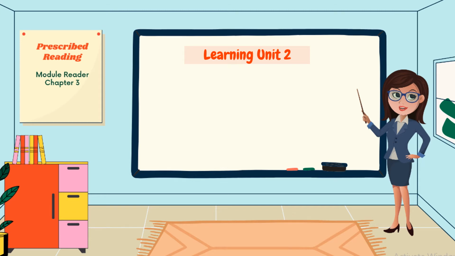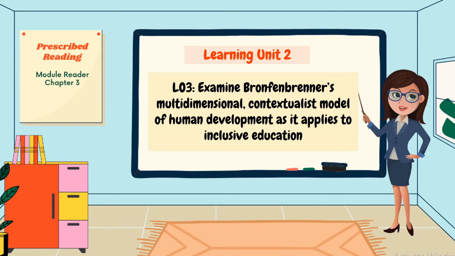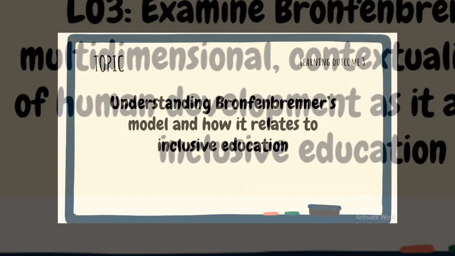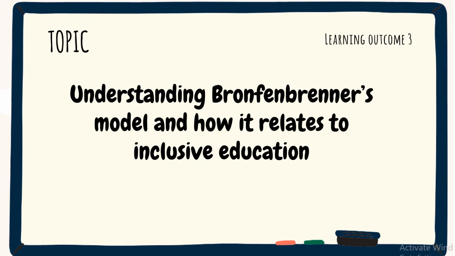In this video, we focus on Learning Unit 2, Learning Outcome 3. Examine Bronfenbrenner's multidimensional contextualist model of human development as it applies to inclusive education. The topic of today's video is understanding Bronfenbrenner's model and how it relates to inclusive education.